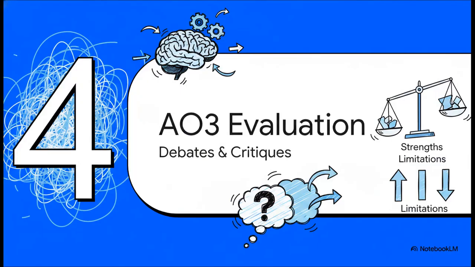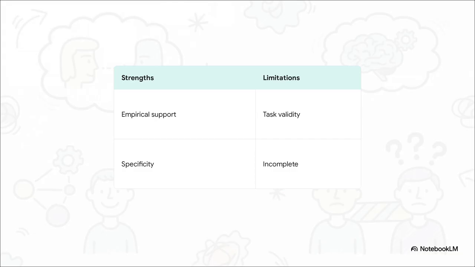On to Section 4, AO3 Evaluation and Debates. Let's really explore the critiques of this theory. Okay, let's weigh this up. On the strength side, we have incredibly robust empirical support from studies like the Sally-Anne task. On top of that, the comparison with Down syndrome children proves specificity. It shows the deficit isn't just a general intellectual delay, it is highly specific to social communication.